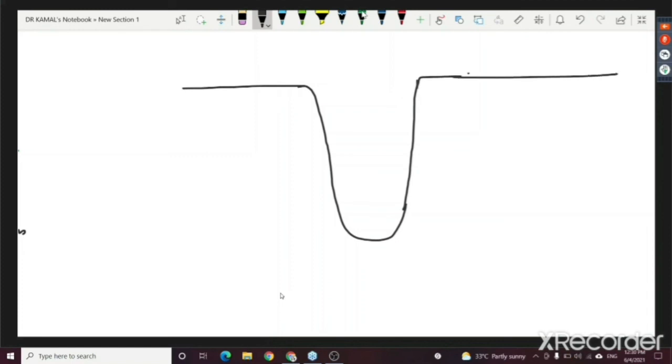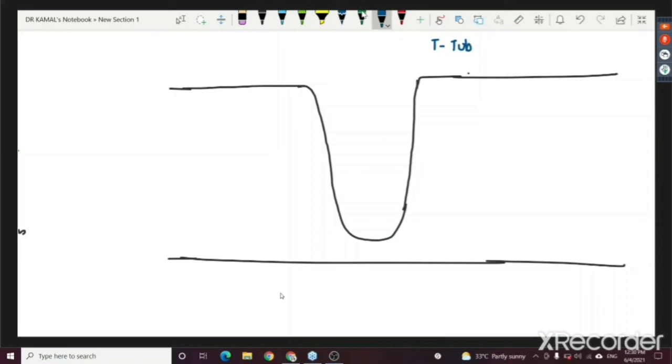So what is the difference between the basic structure of the cardiac muscle versus the skeletal muscle? This is a very important slide and a very interesting one on which we will learn a lot of things. Normally we say in a cardiac muscle fiber, the T tubule is much wider. The width of the T tubule, as written in a lot of books, is 5 times the skeletal muscle T tubule. I hope you remember that this structure, which is invaginating downwards, is known by the name T tubule.